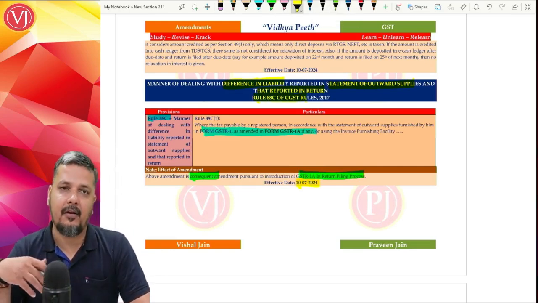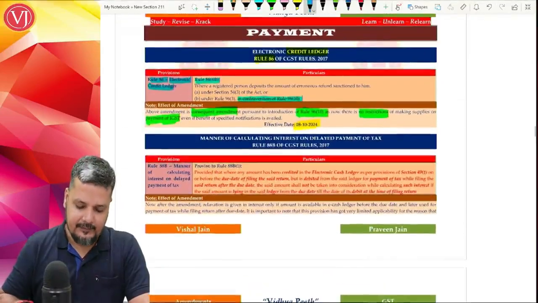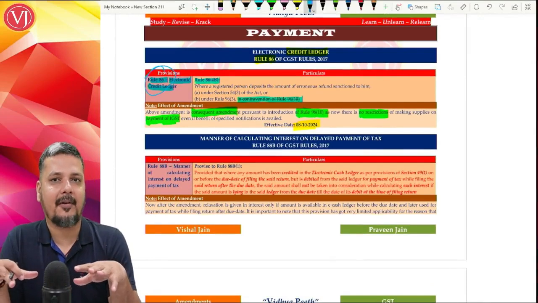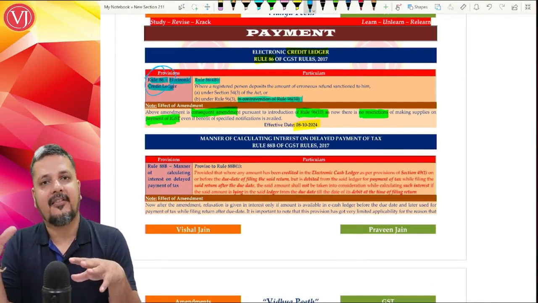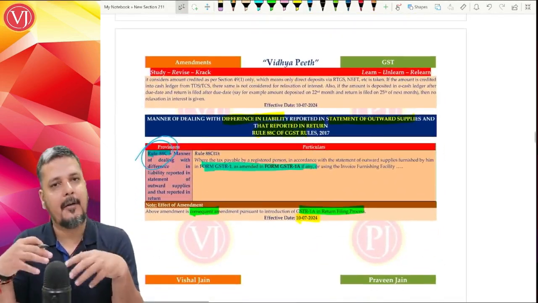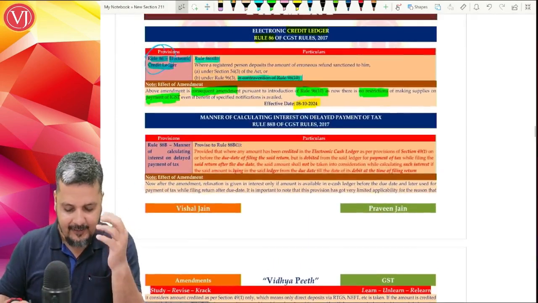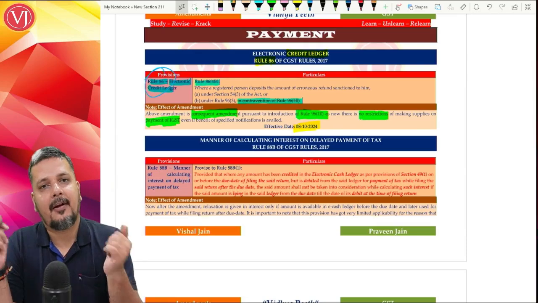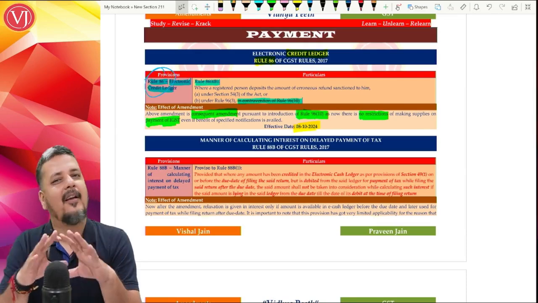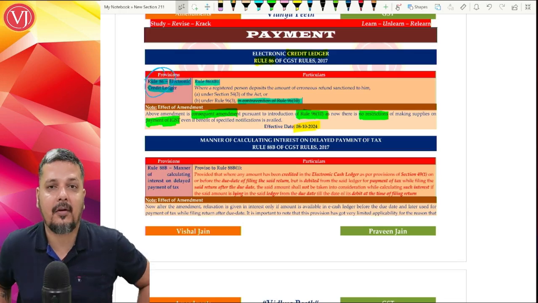Why I am focusing on first your Rule 88C and Rule 86, because both these amendments have got no impact in payment chapter. Something has happened in some other chapter. So in return filing chapter, they have introduced the concept of GSTR 1A. Therefore, there's an amendment in Rule 88C. So technically, there's nothing changed in 88C. And similarly, there's an amendment in refund chapter in Rule 96 sub Rule 10. Because of that amendment, there's an impact in payment chapter Rule 86. Again, technically nothing has changed much in Rule 86. So you need not focus on these rules when you're revising.